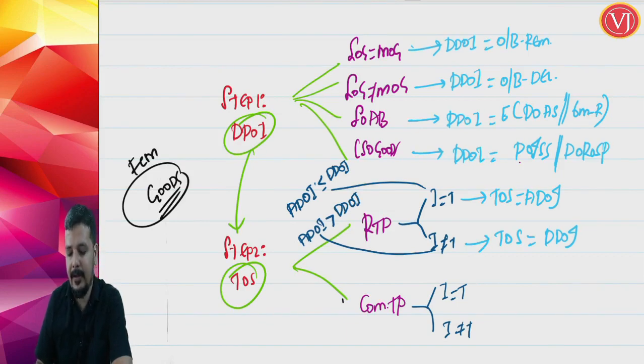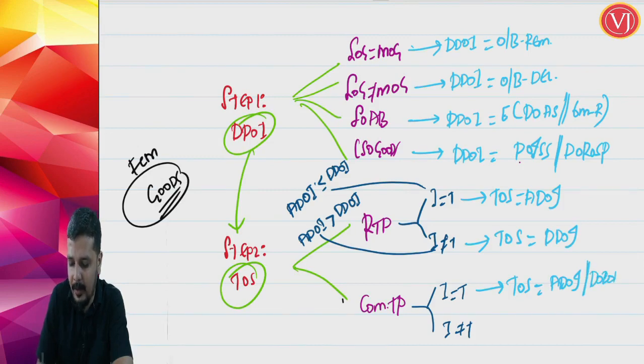Now friends, if I tell you're talking about a composition scheme, a composition taxable person, right, then in that scenario, if invoice is raised in time, time of supply is equal to actual date of invoice or date of receipt of payment, whichever is earlier.